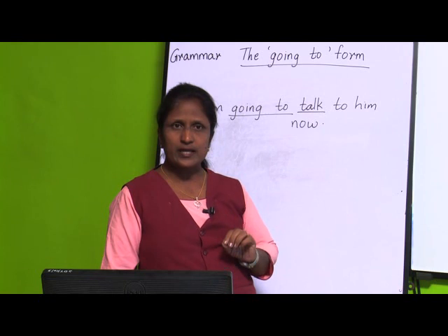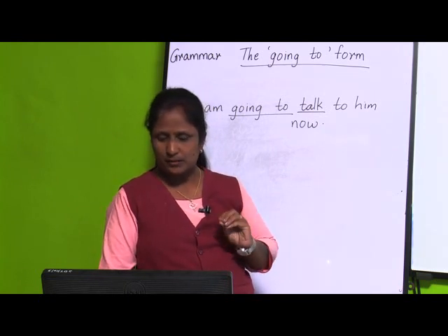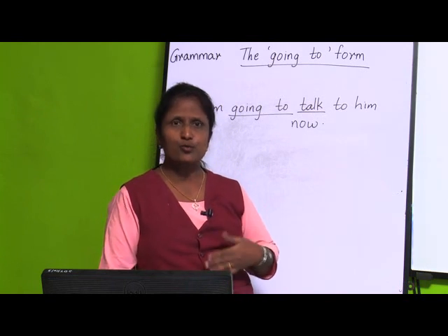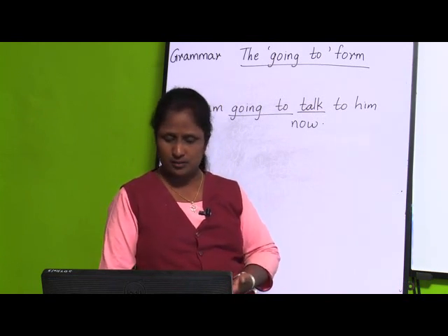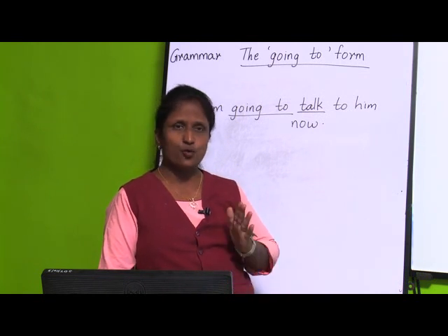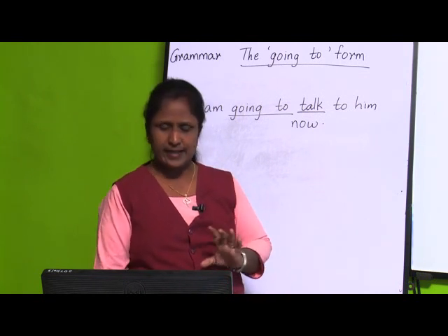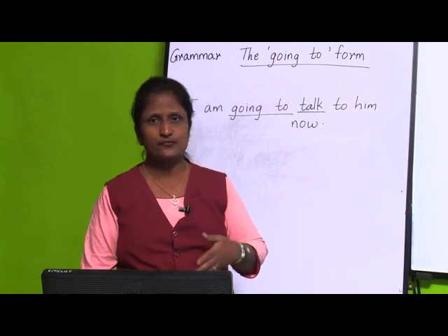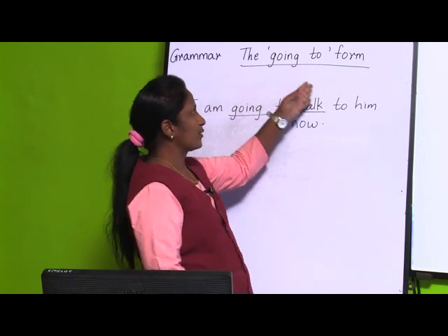Okay children, so what is the going to form? It indicates the actions that are about to take place in the immediate future. Once again, the actions that are about to take place in the immediate future are called the going to form.